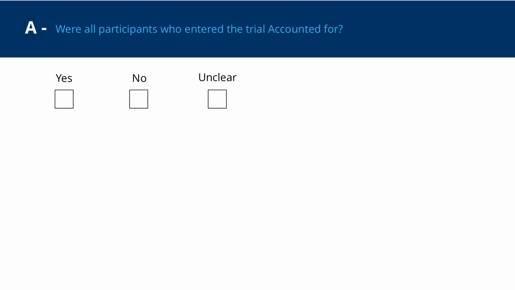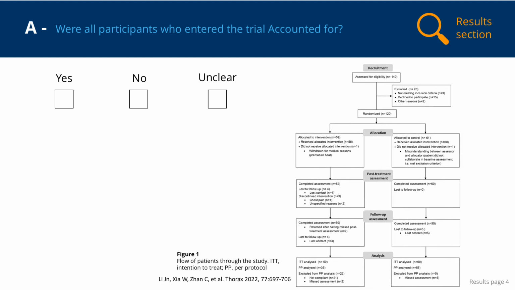To answer this question, we need to consider whether all participants who started the Lee et al. trial were accounted for at its conclusion. Sometimes participants do not complete a trial, and it is important we know how many this applies to and the reasons why they do not complete. We can find this information by looking in the results section of the study. Lee et al. provide this information in Figure 1.